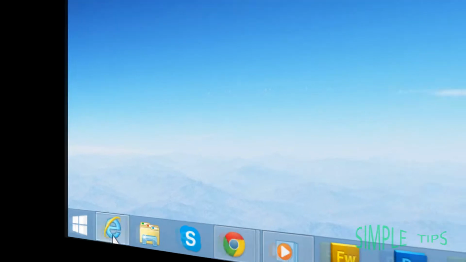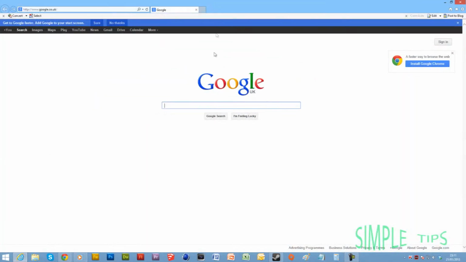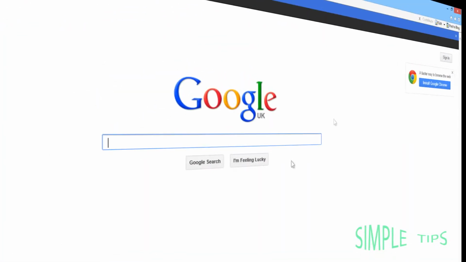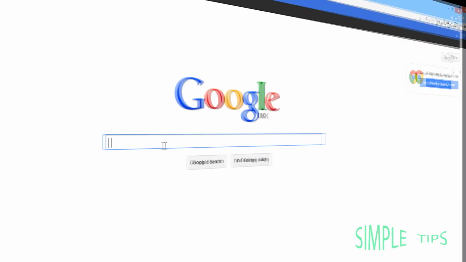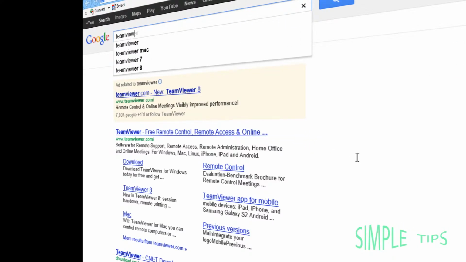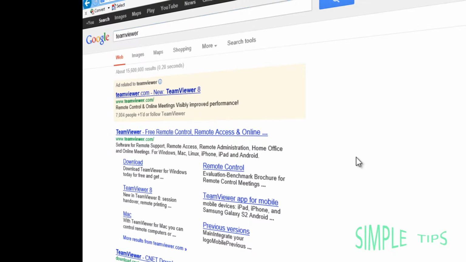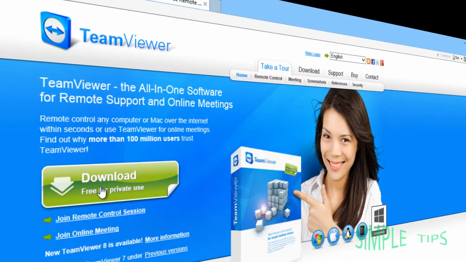Okay, so the first thing you're going to need to do is go and open your internet. Just go to Google or any search engine and type in TeamViewer. You're looking for teamviewer.com. And then just go down to the download free for private use.